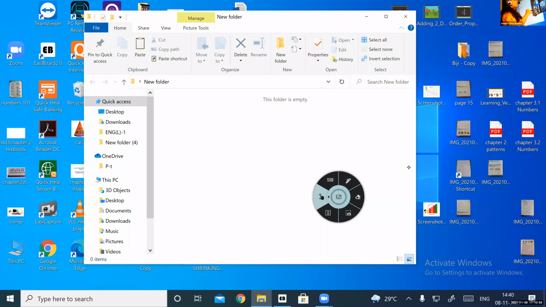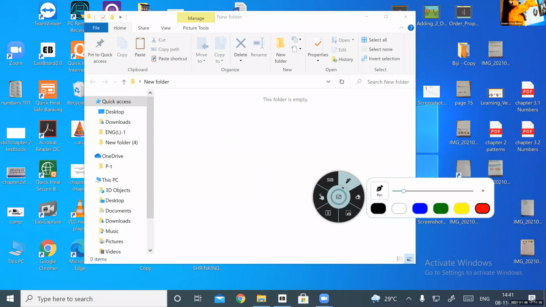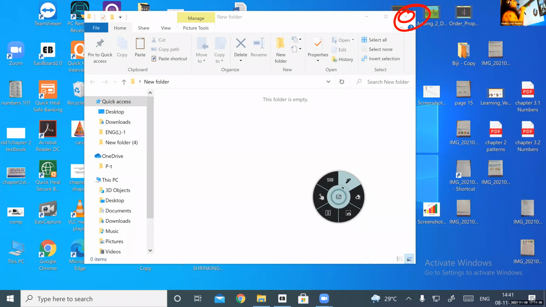Now, Daksh, can you tell me how the close button looks? Egg shape, isn't it? It looks like an egg. Naumika, please unmute. Naumika, is this the close button? Is that the close button?